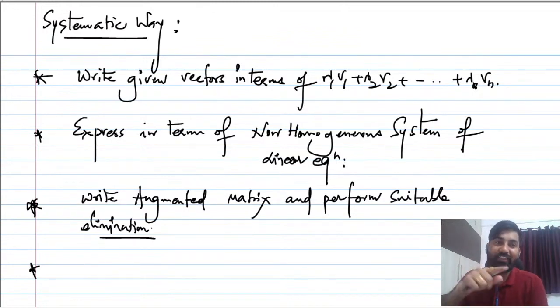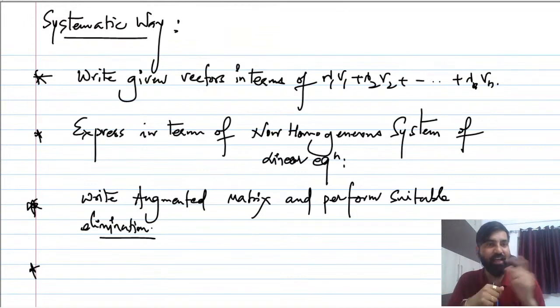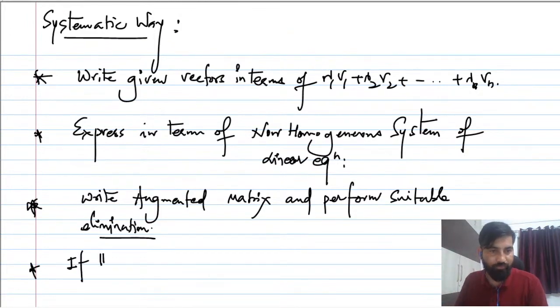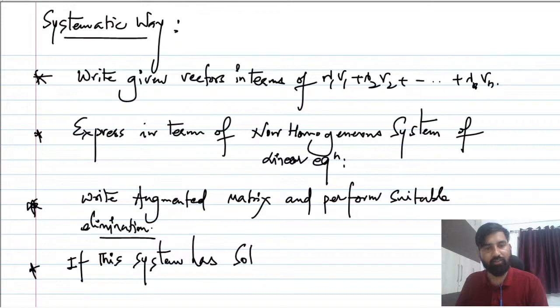So what to do? First, write the given vector in terms of lambda 1 v1 plus lambda 2 v2 plus lambda n vn, then express it in terms of a non-homogeneous system of linear equations, then write the augmented matrix and perform suitable elimination, then check. If this system does not have a solution, remember guys, this is a very important point.